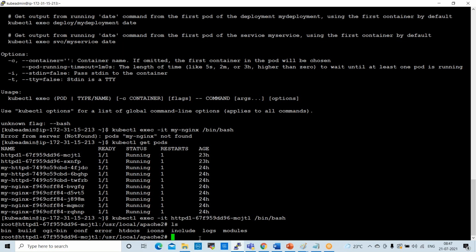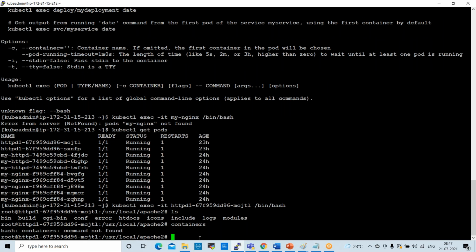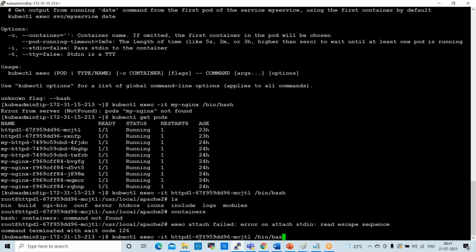Okay. So here containers. It will show you Ctrl+P Q. So to exit from the pod, Ctrl+P Q is the command to exit from the pod here.